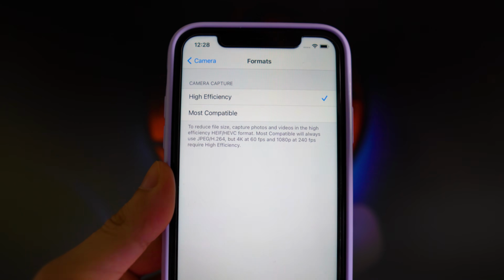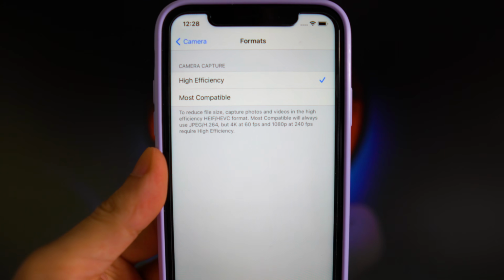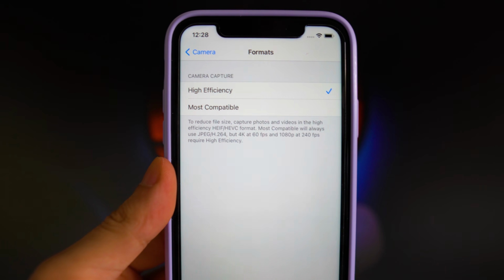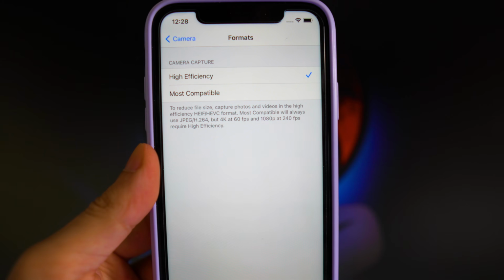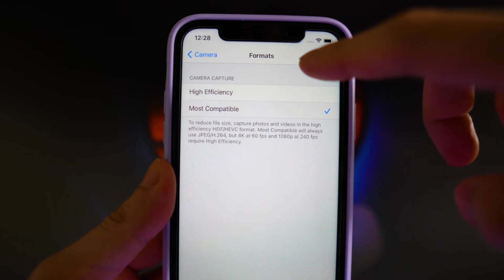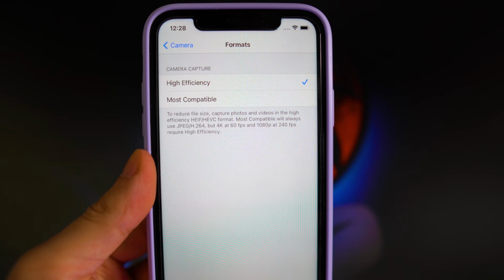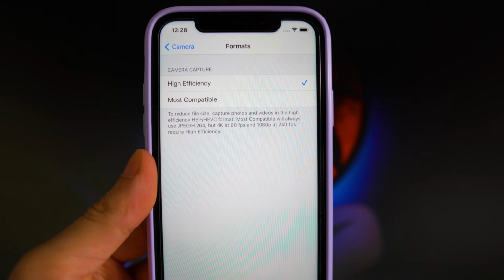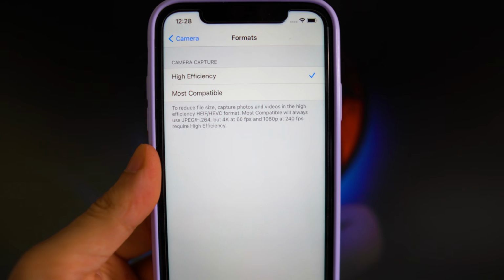The thing with high efficiency, although it's going to give you the best quality possible over the most compatible one, it is going to give you a bigger file size for your photos and your videos. So you want to note that. If you don't have a lot of storage left on your iPhone, I recommend maybe going to the most compatible. But like I said, this video is focusing on the best settings to get the best quality for your videos and your photos, so you would want to click on high efficiency. Just note that if you don't have a lot of storage space, maybe consider deleting some applications, old photos, old videos from your iPhone.